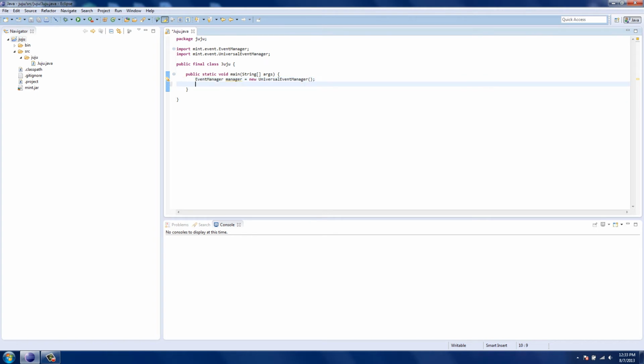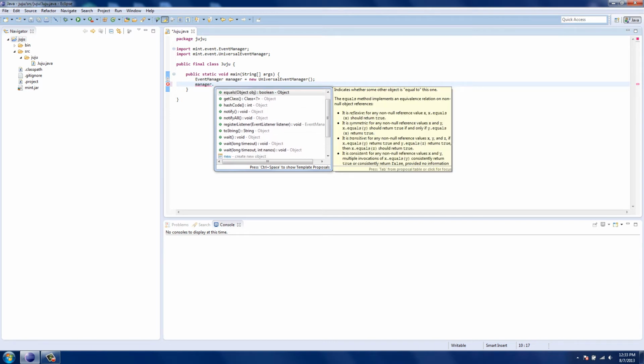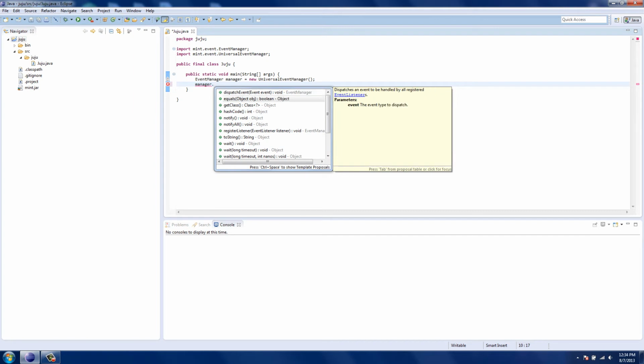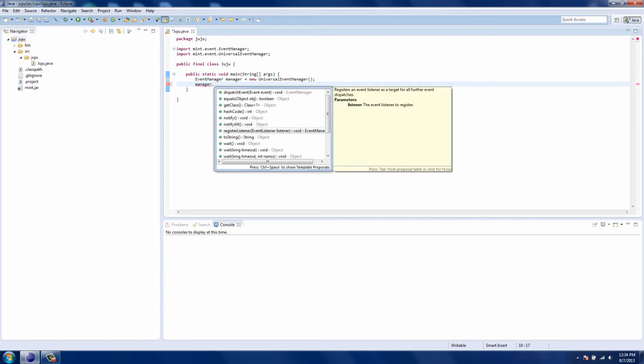So anyway, we'll ignore dependency injection for now, and we're just going to look at what Eclipse tells us in IntelliSense. If you type dot, you basically get to see all the methods that you could possibly use. Right away you notice these two specific to Event Manager, Register Listener and Dispatch Event. The way the system works is you register your listeners and then you dispatch an event, and when you dispatch an event, it goes to all applicable listeners.